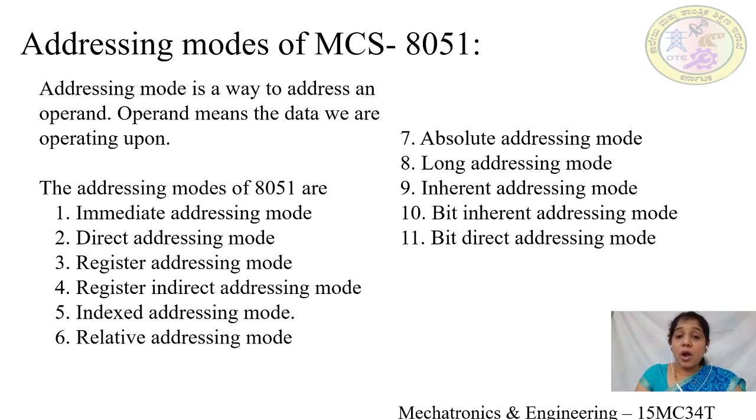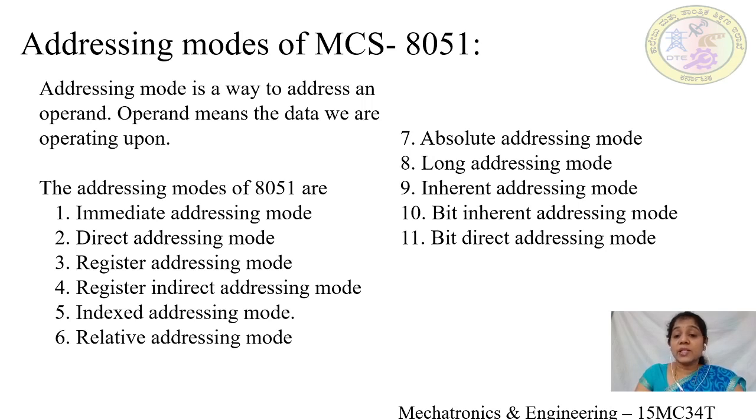Next is long addressing mode. Long addressing mode is also similar to both of the rest, that is, relative addressing mode and absolute addressing mode. The major difference is that the long addressing mode can jump to any memory location within 64 kilobytes of memory.